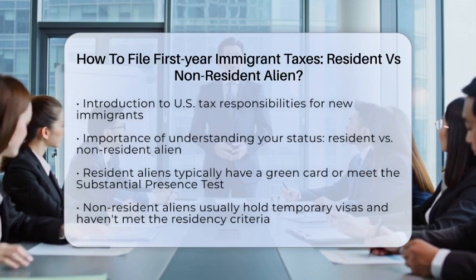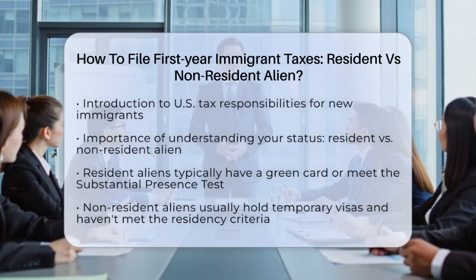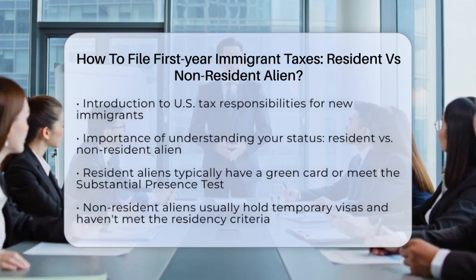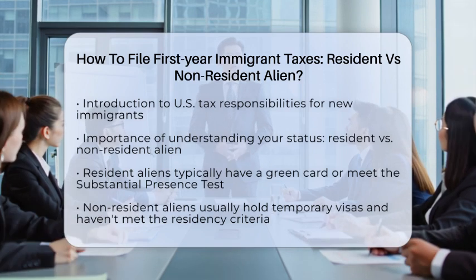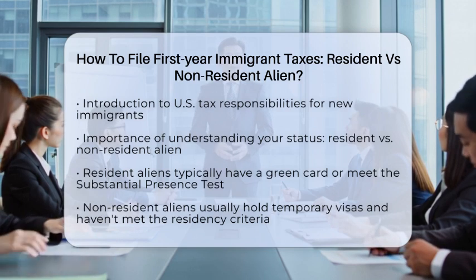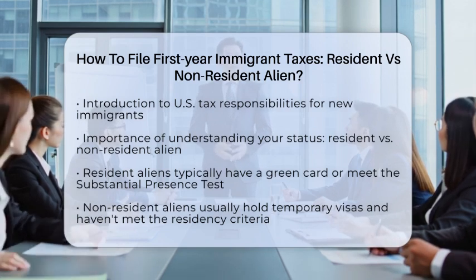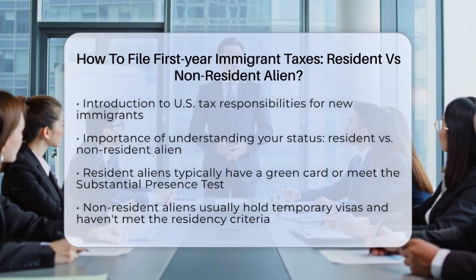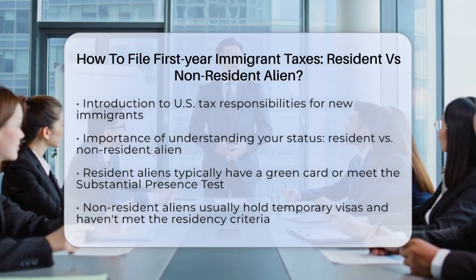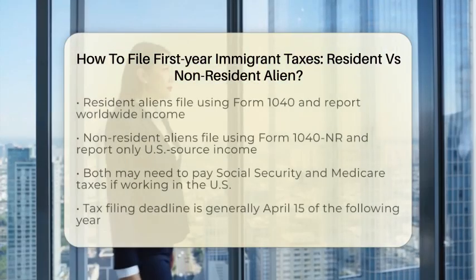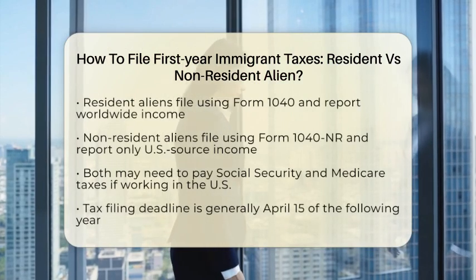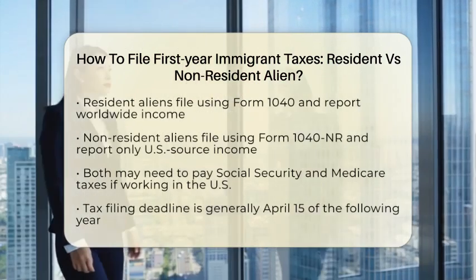Resident aliens are generally those who have a green card or meet the substantial presence test. The substantial presence test looks at how many days you've been physically in the U.S. over the past 3 years. If you meet this test, you are considered a resident alien for tax purposes. If not, you are a non-resident alien. Non-resident aliens are usually those on temporary visas who haven't been in the U.S. long enough to qualify as residents.